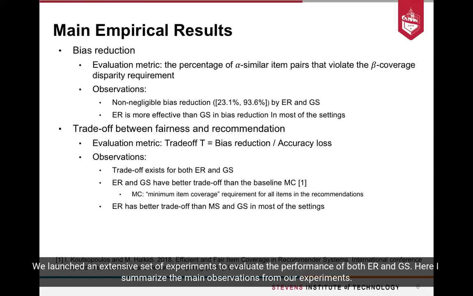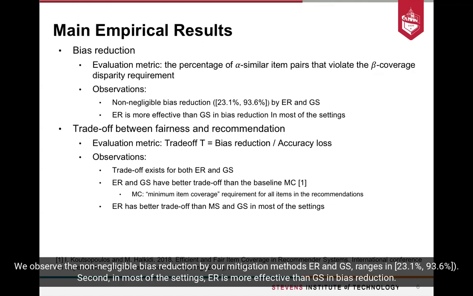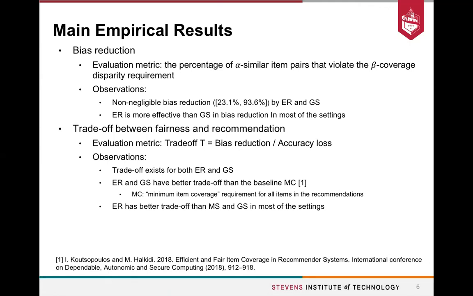We launched an extensive set of experiments to evaluate the performance of both ER and GS. Here we summarize the main observations from our experiments in terms of bias reduction. We evaluate bias as the percentage of alpha-similar pairs of items that violate the beta coverage disparity requirement. We observe non-negligible bias reduction by our mitigation methods, ER and GS, ranging between 23% and 93%. Second, in most of the settings, ER is more effective than GS in bias reduction.